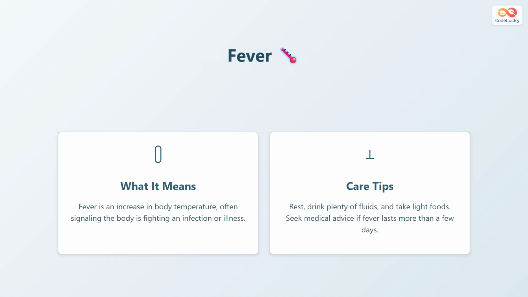A fever means that your body temperature rises above normal because your body is fighting an infection. When you have a fever, you might feel warm, weak, and sweaty. To feel better, rest and drink plenty of water or juice. If the fever stays for more than a couple of days, it is important to consult a doctor for proper advice.